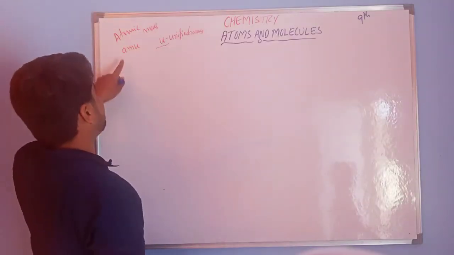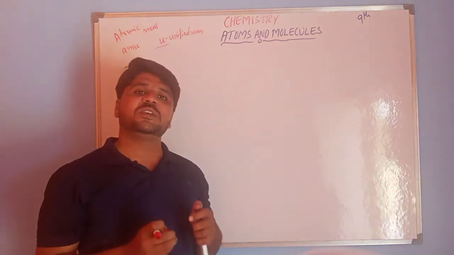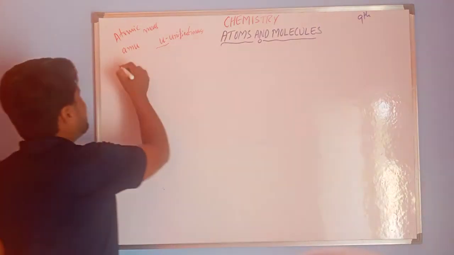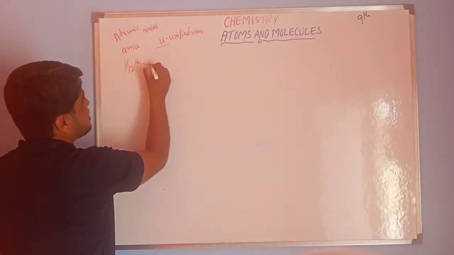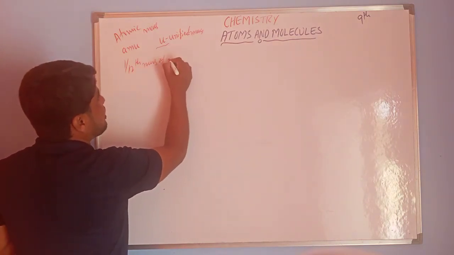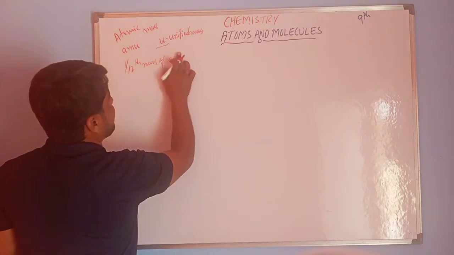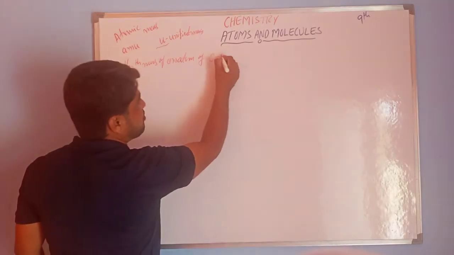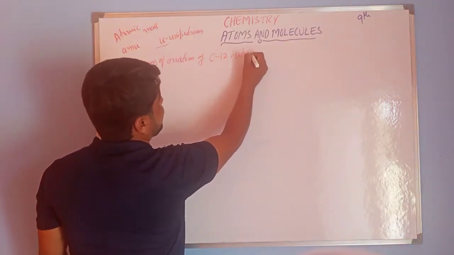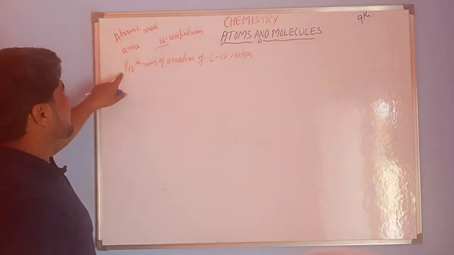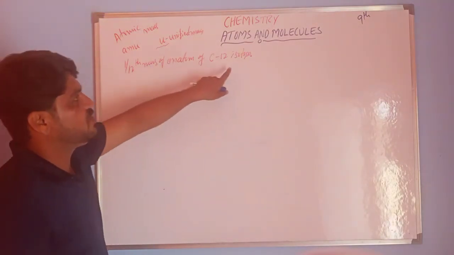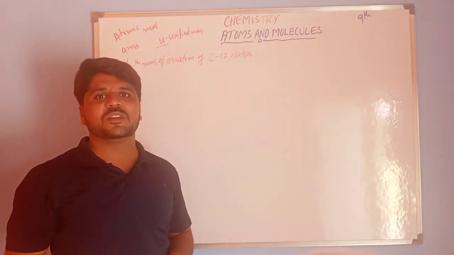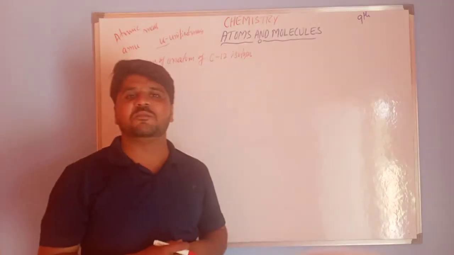So what is meant by atomic mass unit? Atomic mass unit is exactly equal to 1/12 the mass of an atom of carbon 12 isotope. So this 1/12 mass of carbon 12 isotope is nearly equal to one AMU. Okay, this is what AMU or atomic mass unit is.